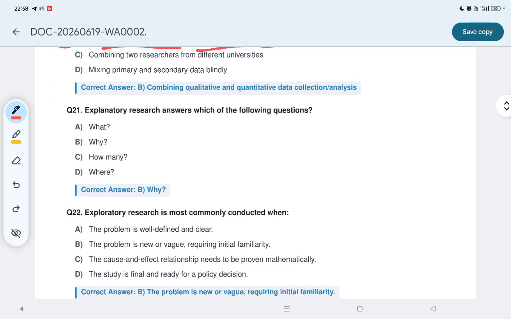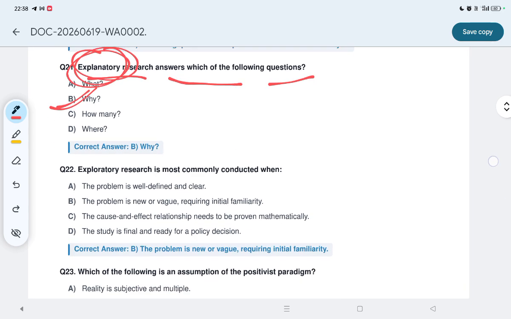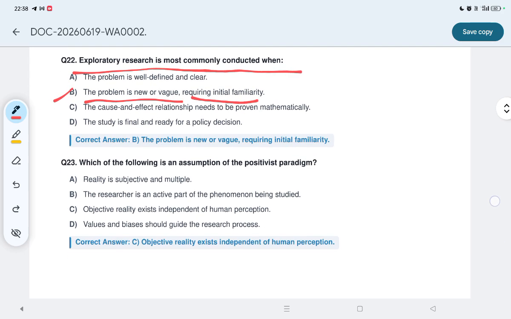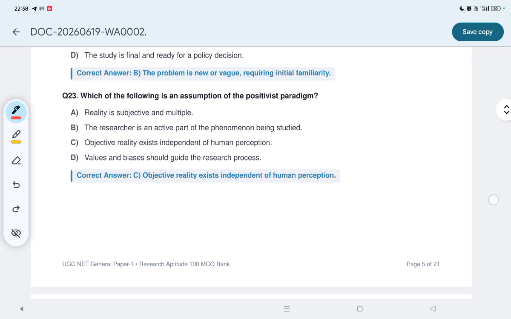Now let us see question number 21. Explanatory research answers which of the following questions? Why. Explanatory research is why. Now question number 22: exploratory research is most commonly conducted when? Option B: the problem is new or vague, requiring initial familiarity.